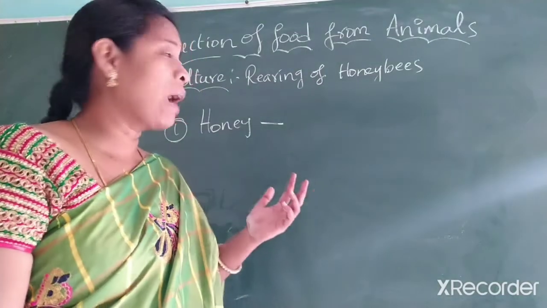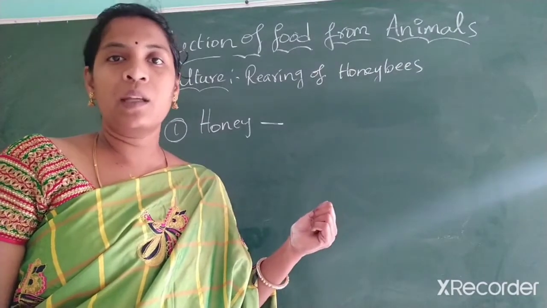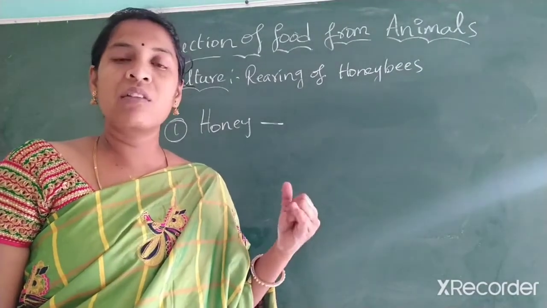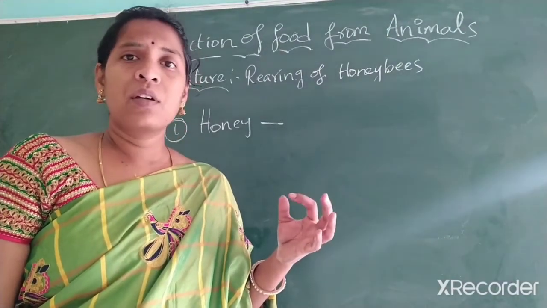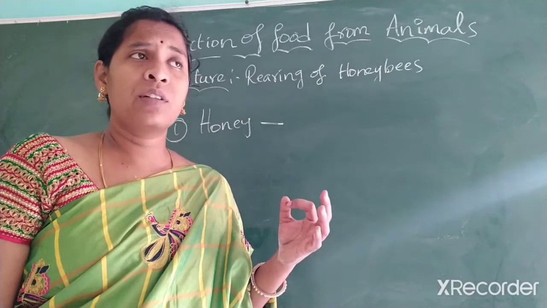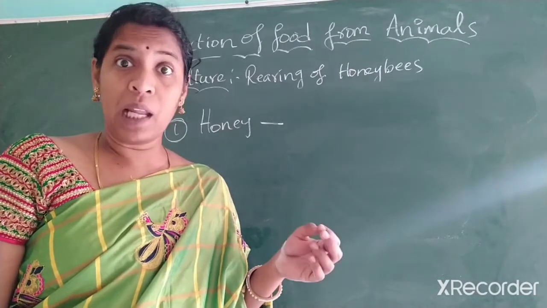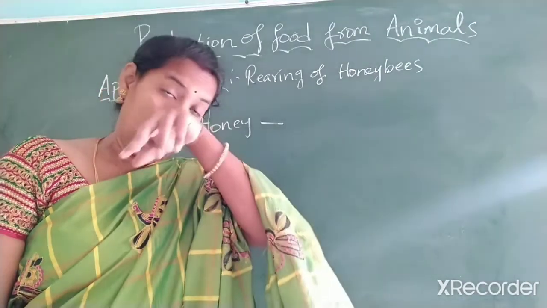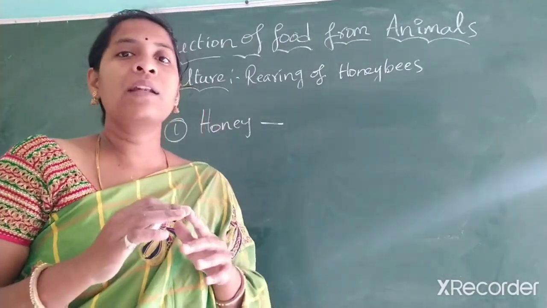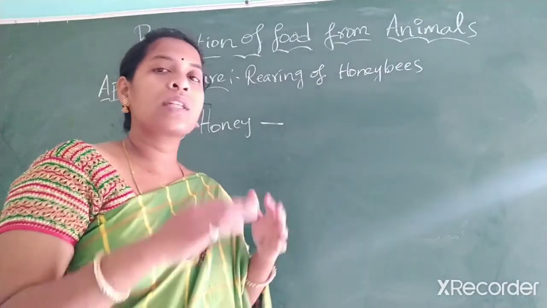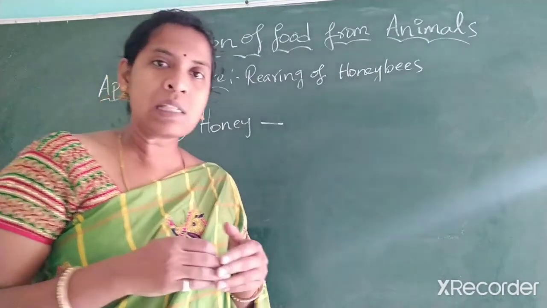So that is why we must rear honeybees. And next thing, how this honey is extracted by the honeybees. Honey is basically from different plants and fruit plants like guava or mango and grapes, or flowers like jasmine or hibiscus, even from lemon flowers. From different flowers, they extract nectar and they store it in their cellular gland, and after that, they deposit it in a honey hive, and that we are using as honey. Is it clear? And next thing, wax.